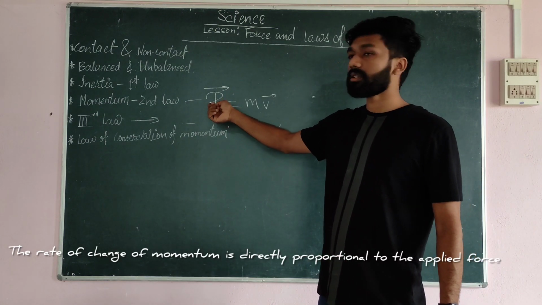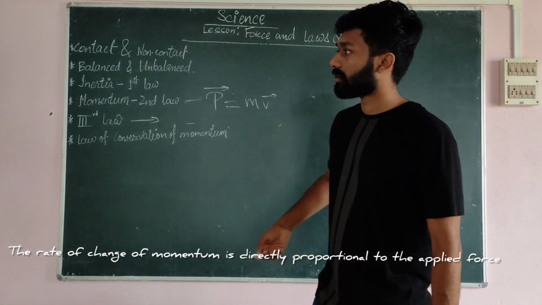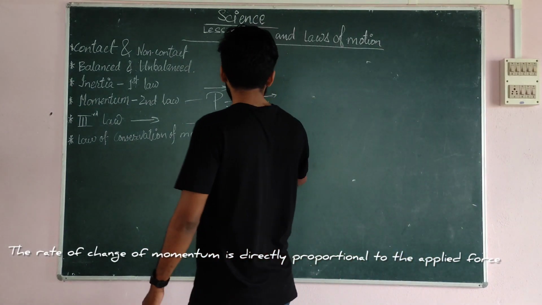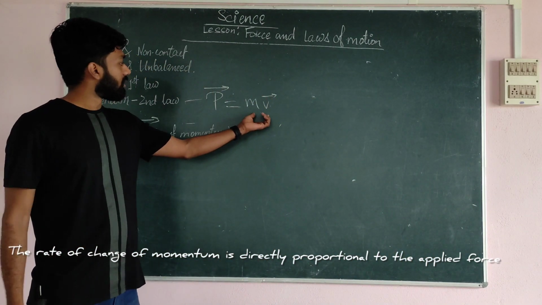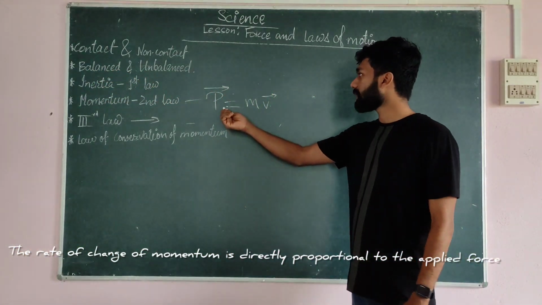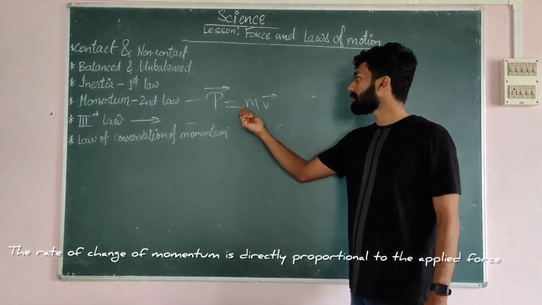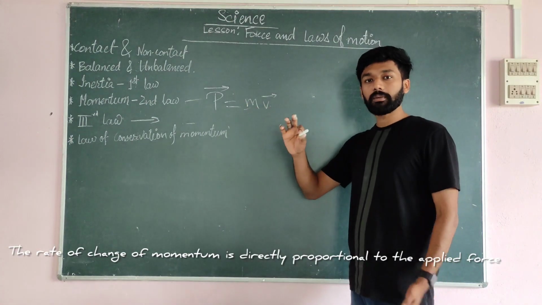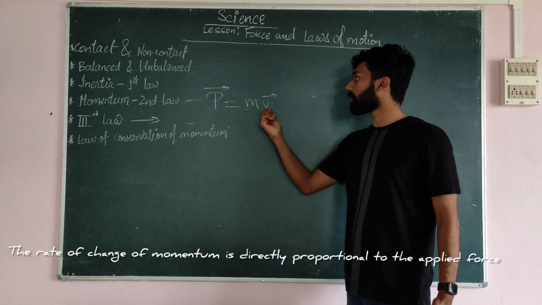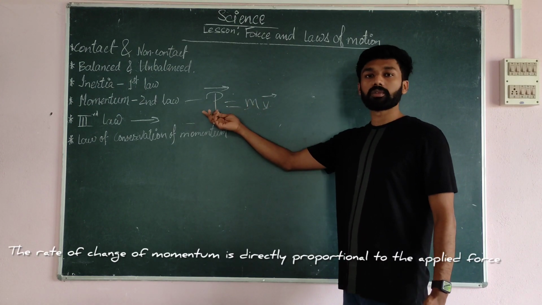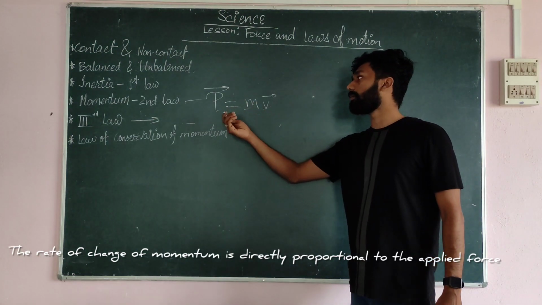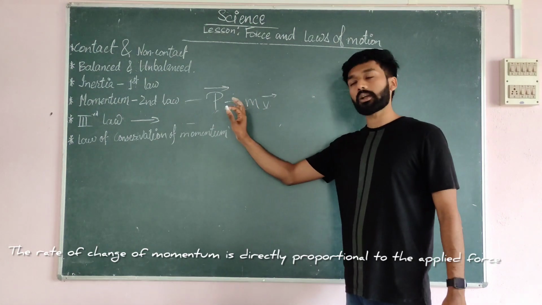Second law states that, so momentum, what is momentum? Momentum is mass into velocity. So a body which is having certain velocity, we say that it is having momentum. That means for every body there is a mass. If a body is at rest, there is no momentum. Why? Because this v becomes 0, so momentum becomes 0. So if a body is having velocity only, then the momentum will be there. If there is no velocity, there will be no momentum.